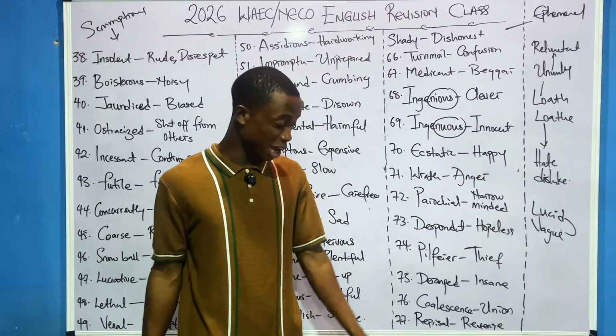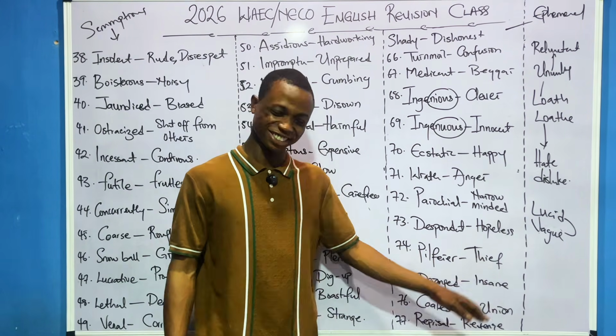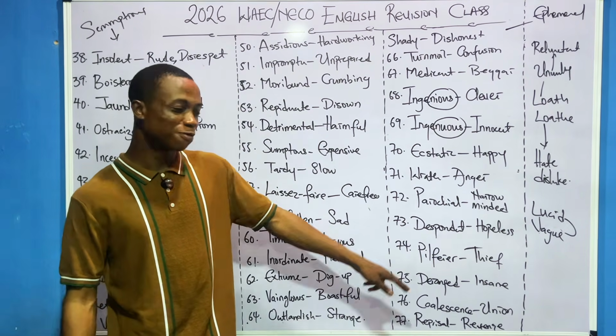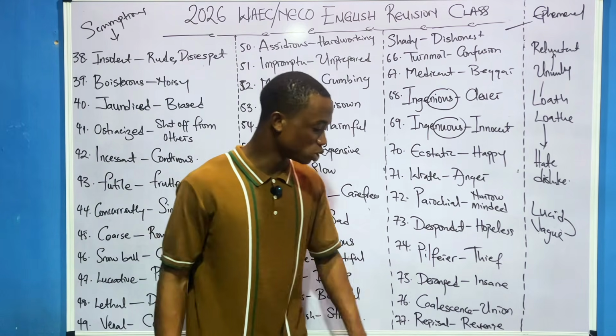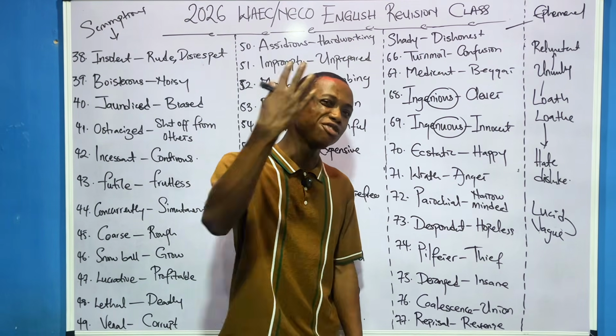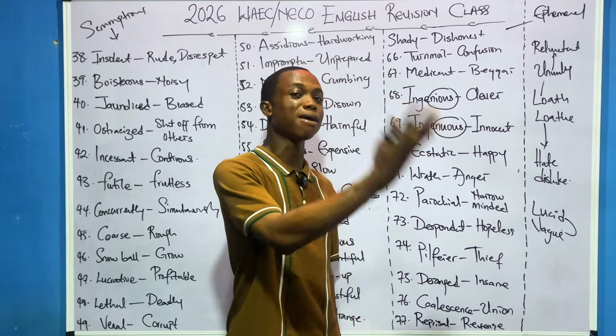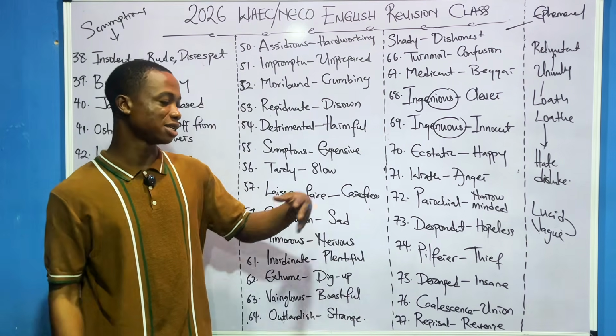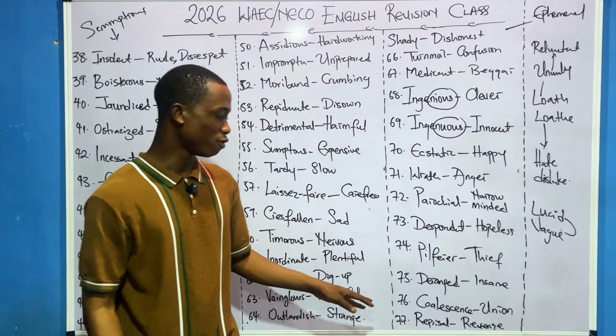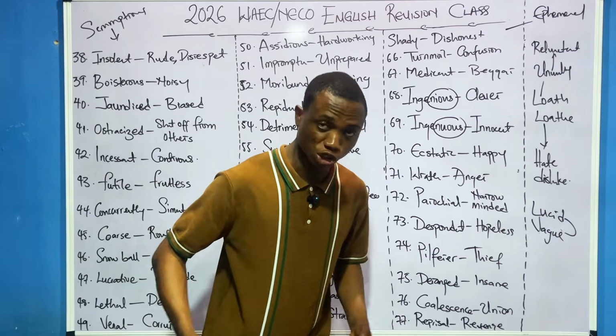You understand? Can you just tell somebody you are a filcher? The person will not know that you're calling the person a thief. Deranged. When somebody is mentally deranged, that person is insane, that person is mad. Then we have coalescence, union. We have reprisal, revenge. You understand?